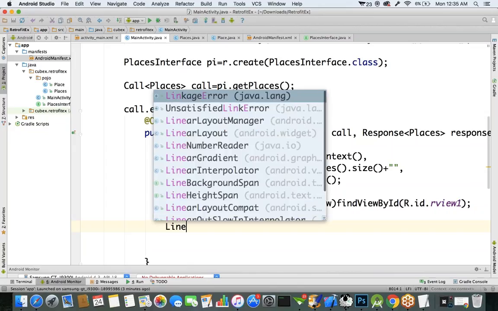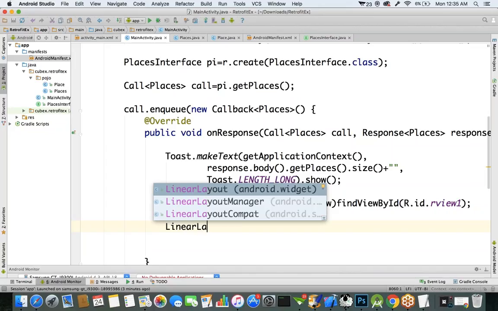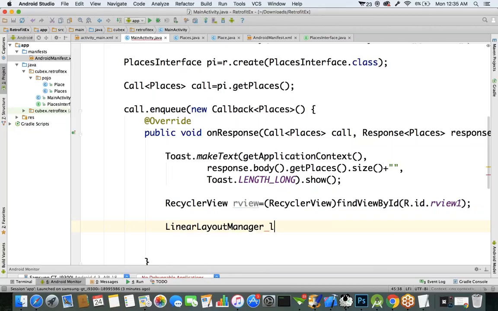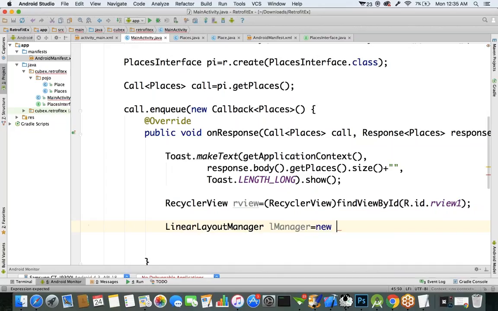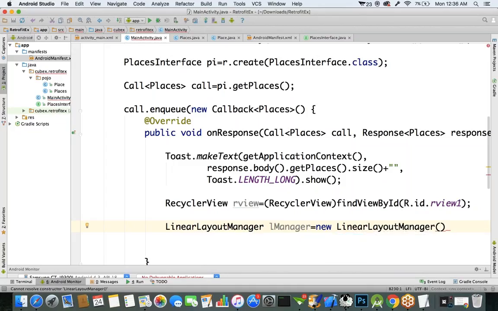So let's create the object for LinearLayoutManager. In earlier classes we discussed this recycler view component, I'm just recalling again. LinearLayoutManager linearLayoutManager = new LinearLayoutManager. You have to specify three parameters.